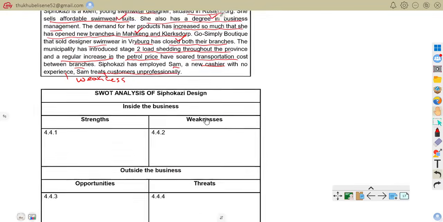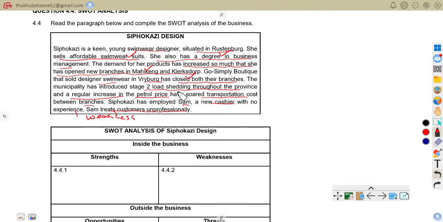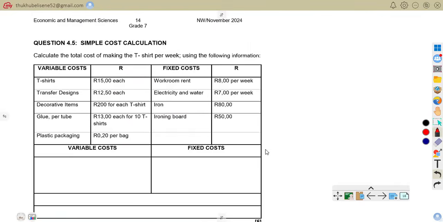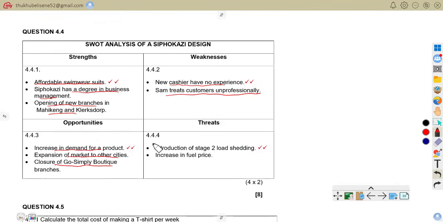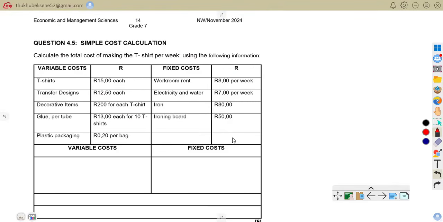So now we want to look at the phrase: we are told that the municipality has introduced stage 2 load shedding throughout the province. So this becomes what? A threat. And also, there's going to be a regular increase in petrol price. So this is going to be a threat as well. So you can see that these are the threats: introduction of stage 2 load shedding and the increase in fuel price. So now let us move on to another question.